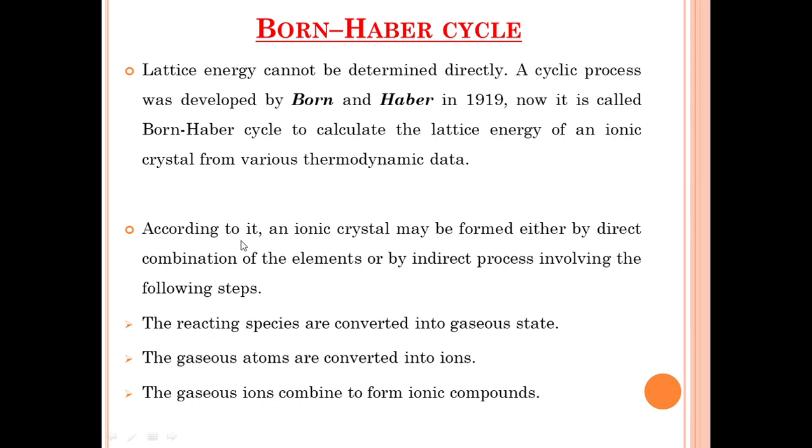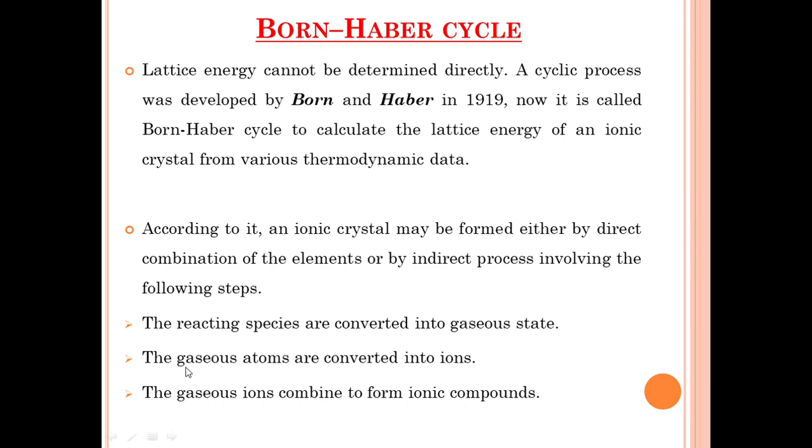According to the Born-Haber cycle, an ionic crystal may be formed either by direct combination of the elements or by an indirect process involving the following steps. These are the three very important steps. One, the reacting species are converted into gaseous state.